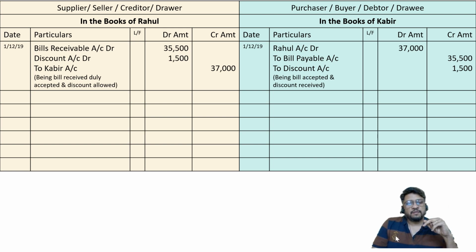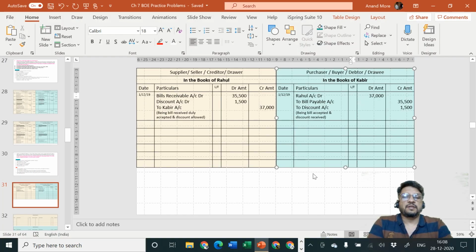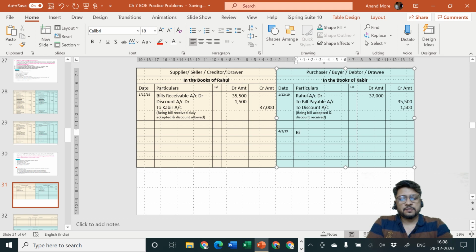So Kabir will have to specify, since I am dishonoring the bills payable, I should accept that the income which I had received, the gain which I had made of rupees 1500 in the form of discount received account, that gain will get cancelled. So the entry will be cancelling bills payable, and at the same time cancelling the discount received in the past. So in the books of Kabir, let me pass the entry first. Entry will be on 4th of March 2019. The entry will be bills payable account debit. Amount is 35,500.